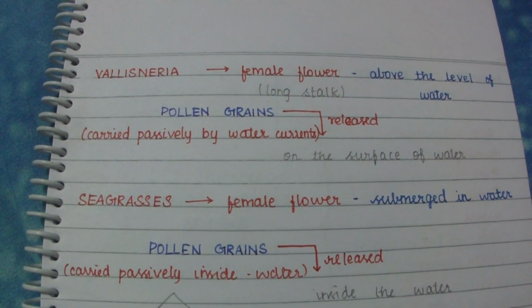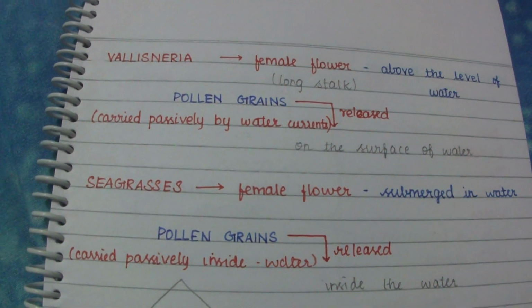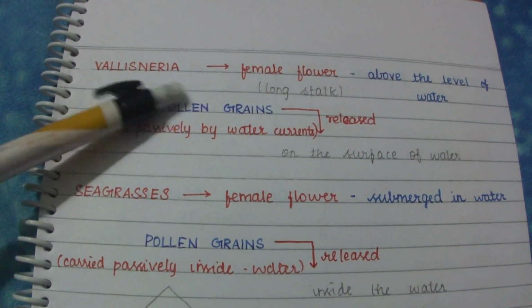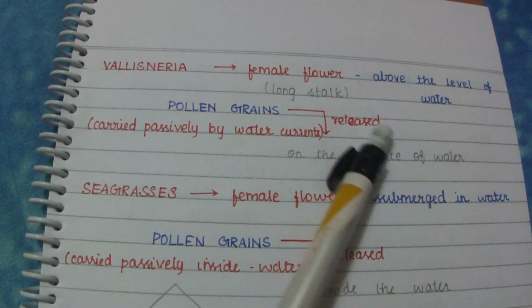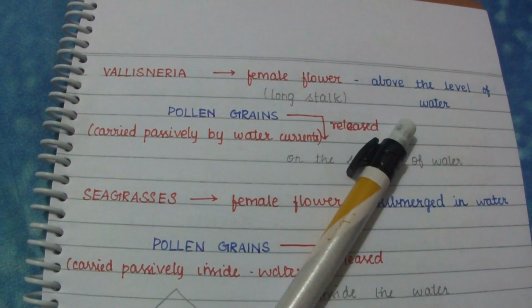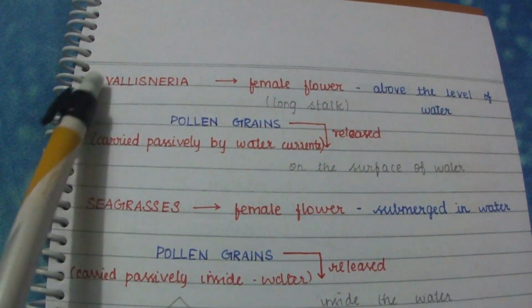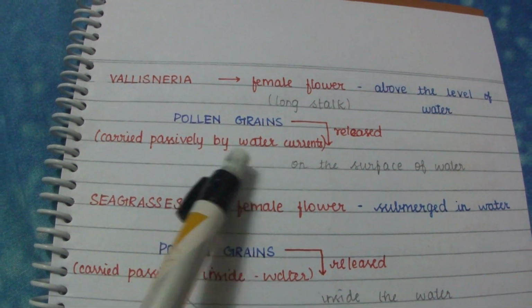Here the female flower is above the level of the water on a long stalk. The pollen grains are released on the surface of the water, and are carried passively by the water current.